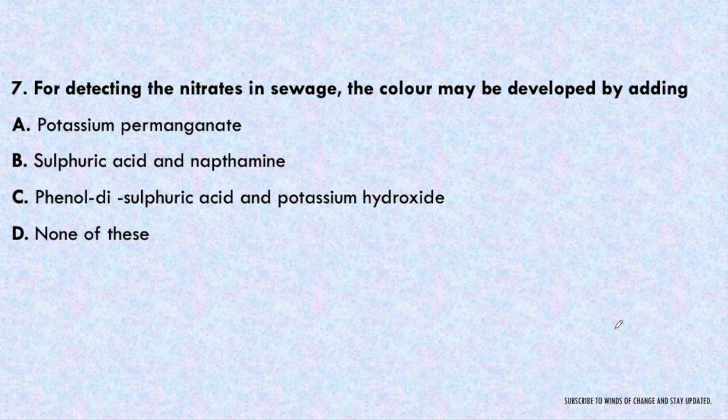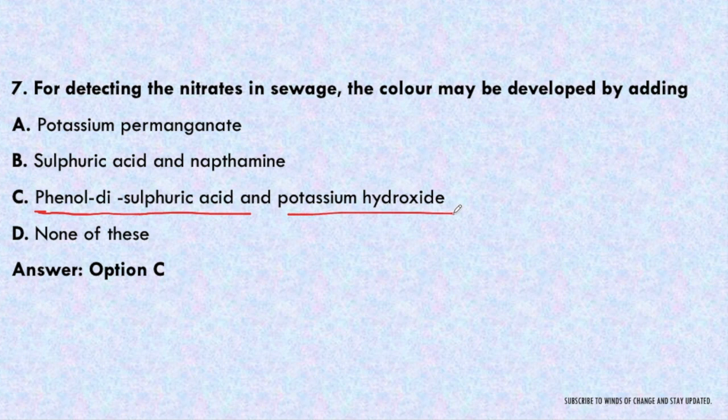Next question, for detecting the nitrates in sewage, the color may be developed by adding potassium permanganate, sulfuric acid and naphthamine, phenol disulfuric acid and potassium hydroxide, or none of these. So to determine the nitrate in sewage, we will use phenol disulfuric acid and potassium hydroxide. Memorize it. For detection of nitrate, we use these two agents, phenol disulfuric acid and potassium hydroxide.